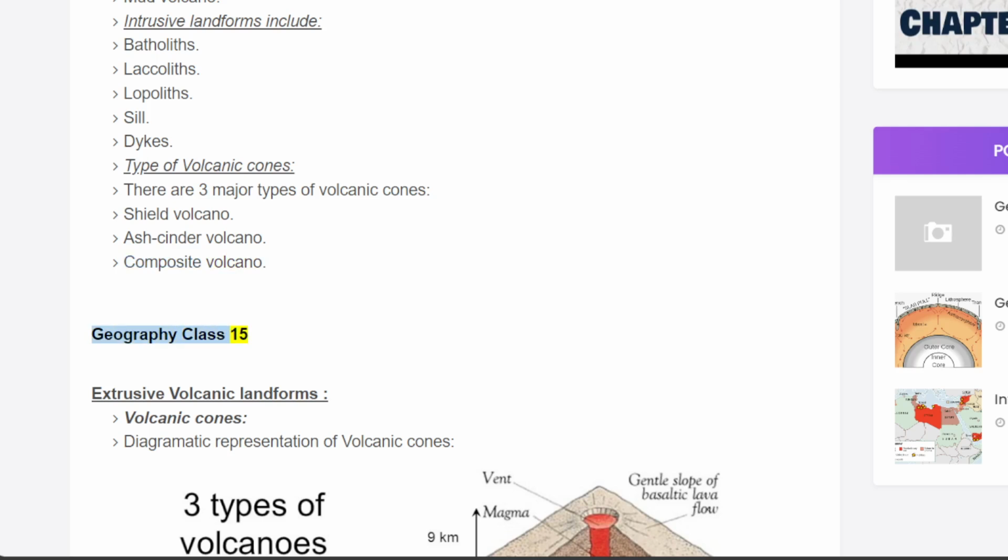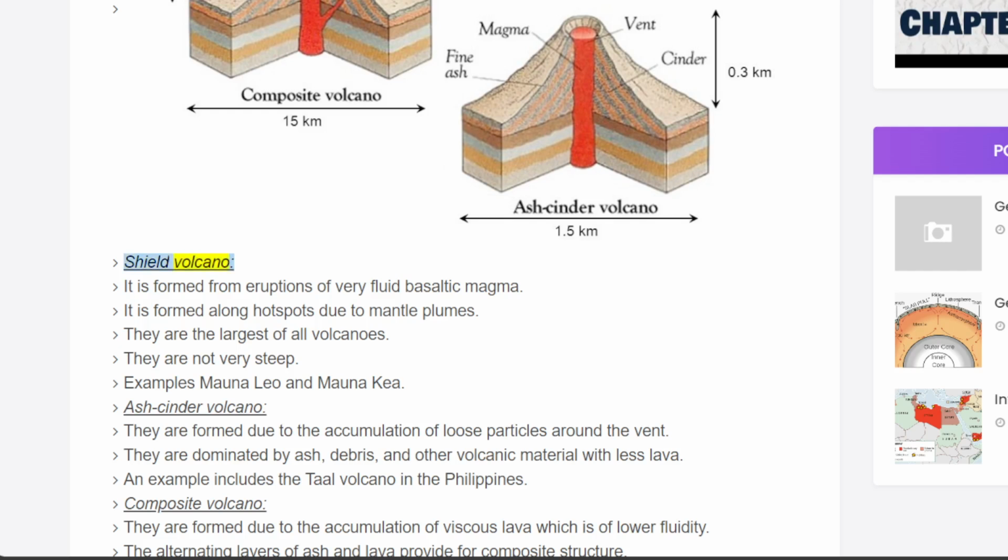Extrusive volcanic landforms. Volcanic cones. Diagrammatic representation of volcanic cones. Shield volcano. It is formed from eruptions of very fluid basaltic magma. It is formed along hotspots due to mantle plumes. They are the largest of all volcanoes. They are not very steep. Examples: Mauna Loa and Mauna Kea.